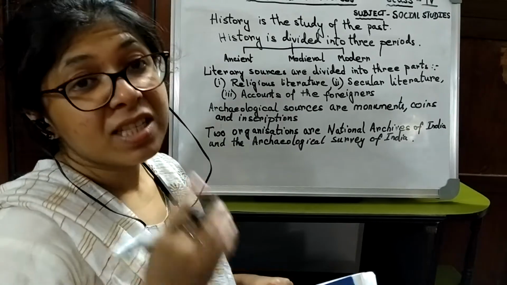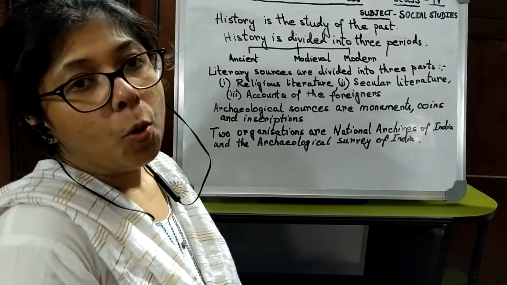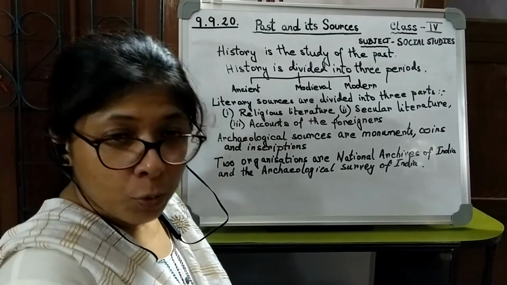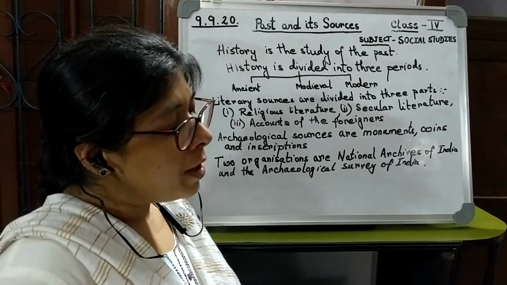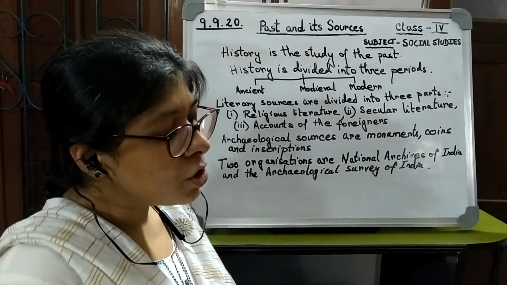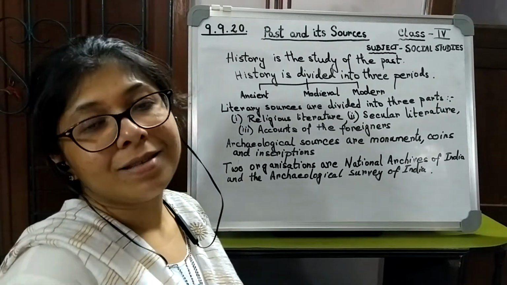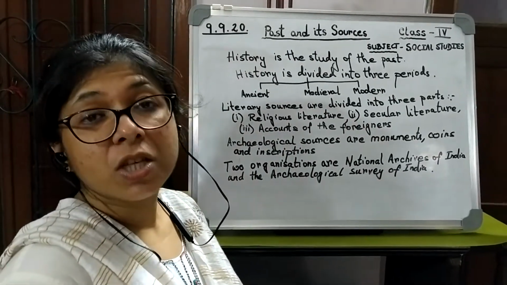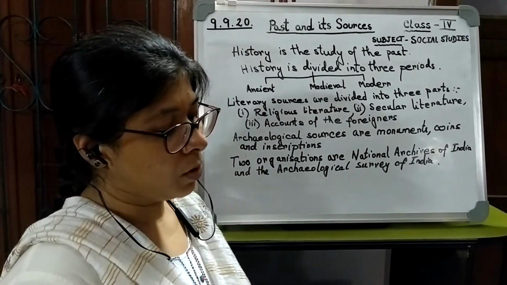Now, they are assisted by two groups of people. One is the historian and another is the archaeologist. Now, we will learn who are historians and who are archaeologists. A historian is a person who studies and writes about the past. He uses the sources of history to write about the past.